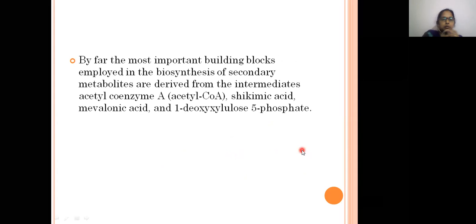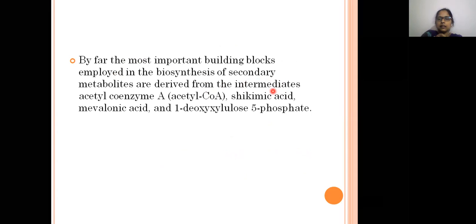Next, by far the most important building blocks employed in the biosynthesis of secondary metabolites are derived from intermediates. Generally the secondary metabolites have pharmacological action. Medicinally they are very important.